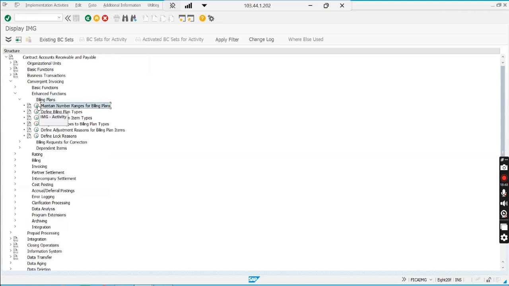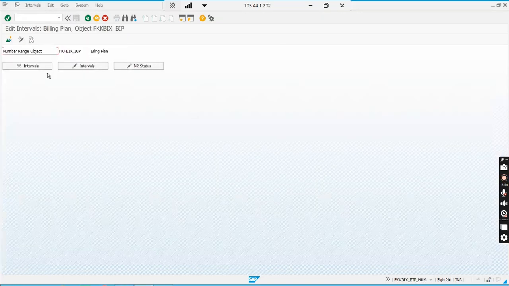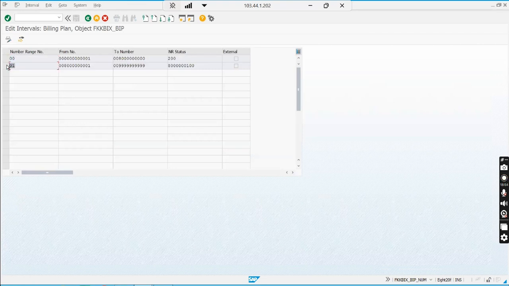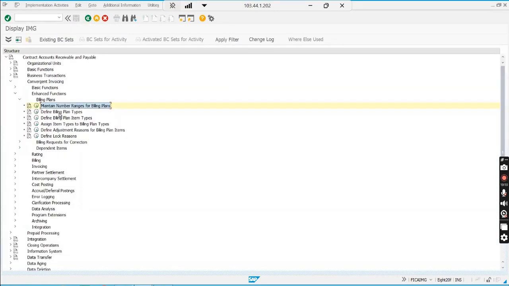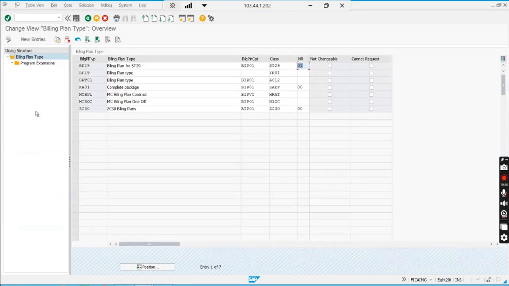First, here the number ranges are already maintained. We will create the number range. So 00 and 01, two number ranges are assigned. I'll mostly go ahead with the 00. A 3-digit number range you can track easily. Now this long 8000, it can get difficult. Anyway, so the number range is created first. Go back, you don't have to create it here in this environment. Define billing plan type.